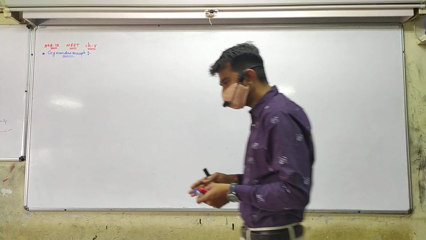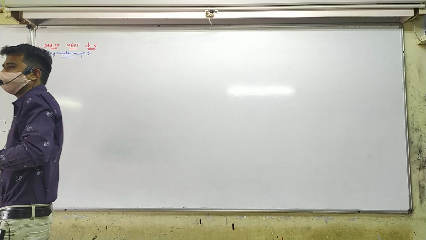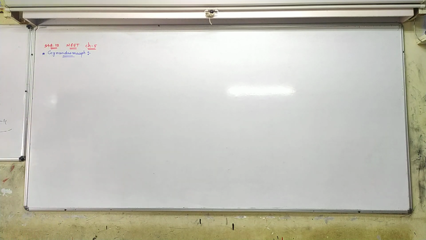In a few insects, the first meaning is this: what is gynandromorph?